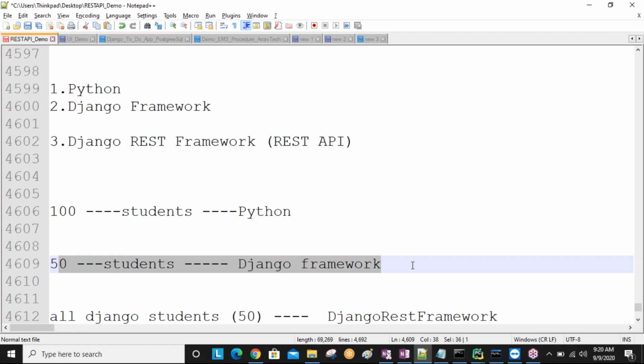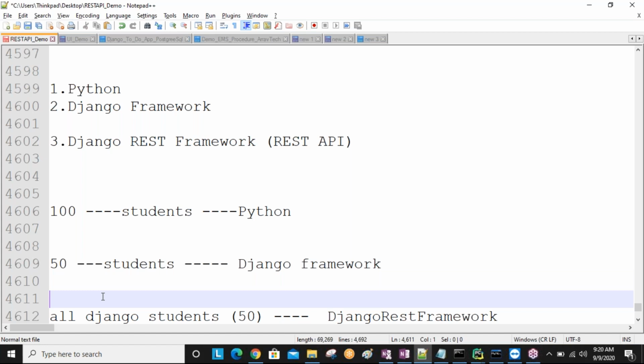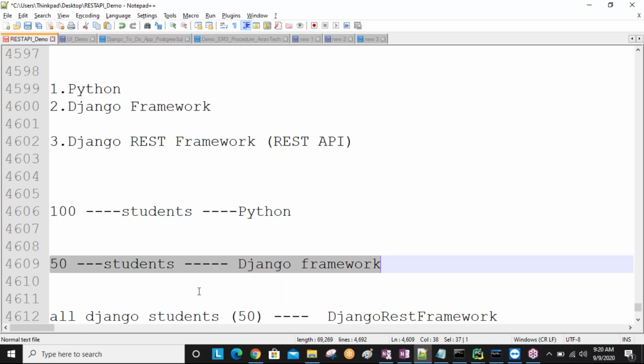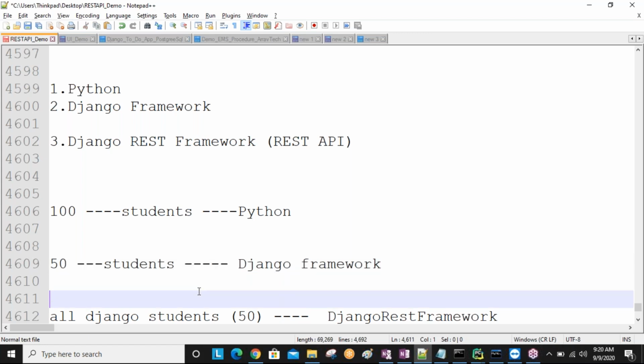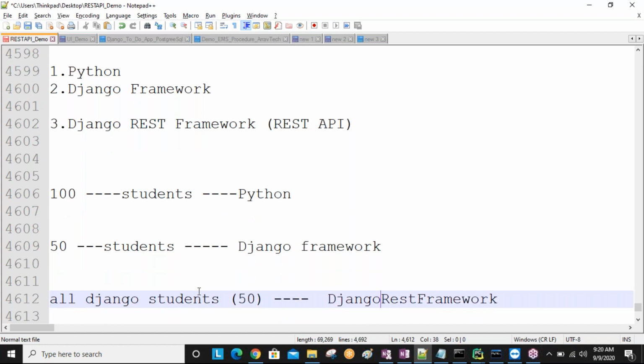After learning the Django framework, of 50 students learning it, all these 50 students must learn this Django REST framework also. The people who know the Django framework should know the Django REST framework also.